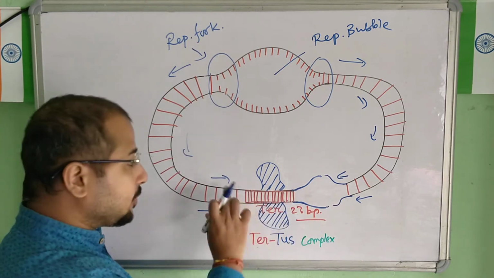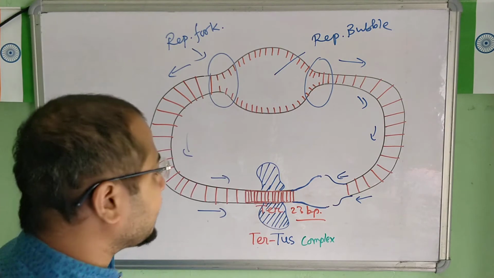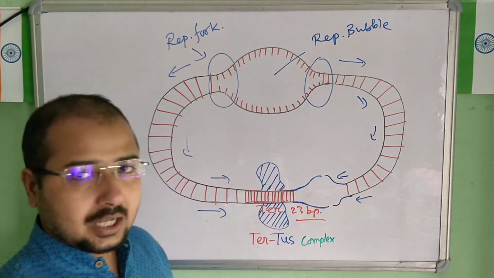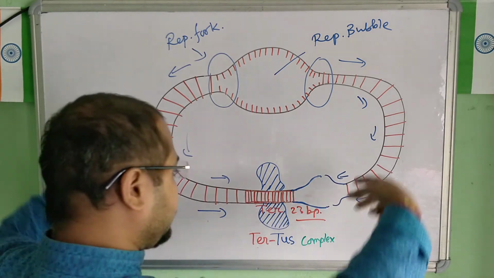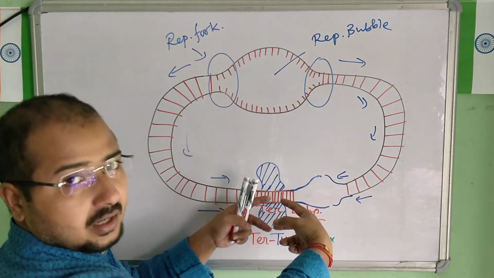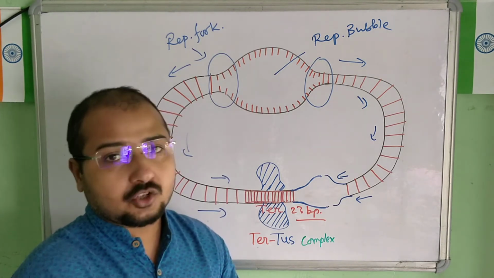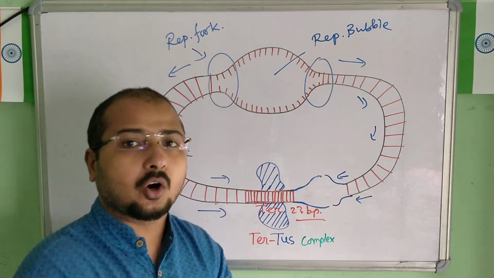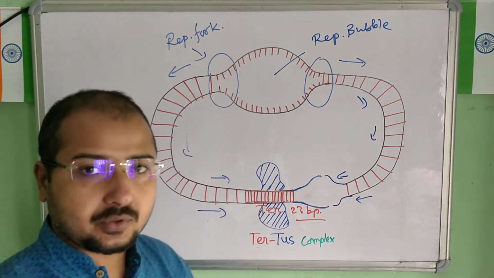This fork here, automatically this fork also will halt here. So ultimately, in this TAR sequence, the replication forks from both sides come and meet. In this sequence the replication stops, arrests, or you can say the replication process halts. So this is how the mechanism stops.